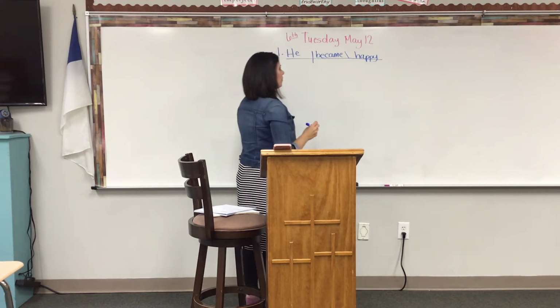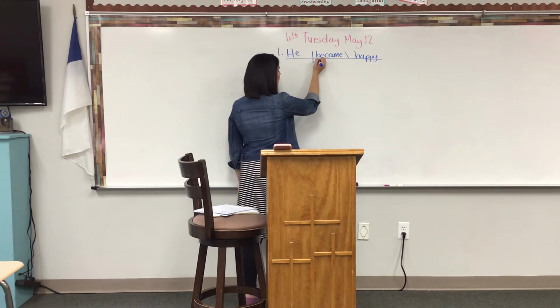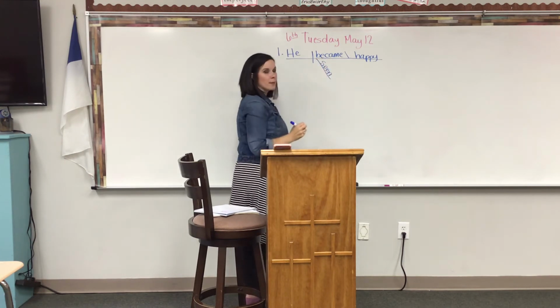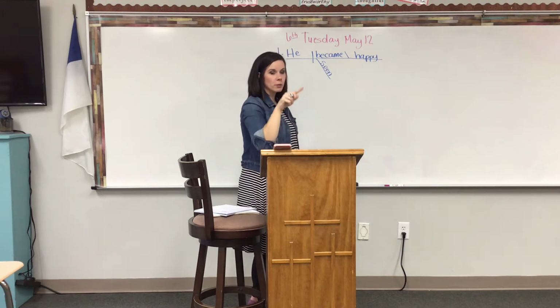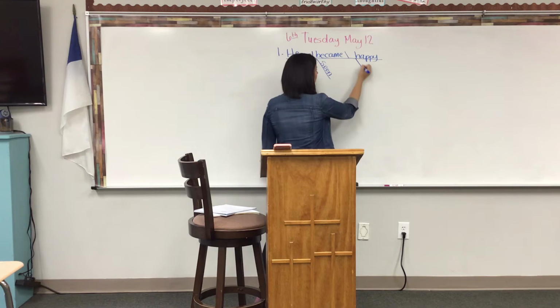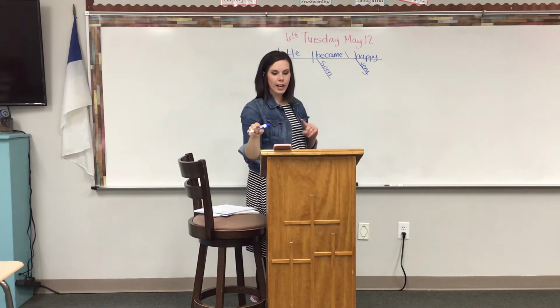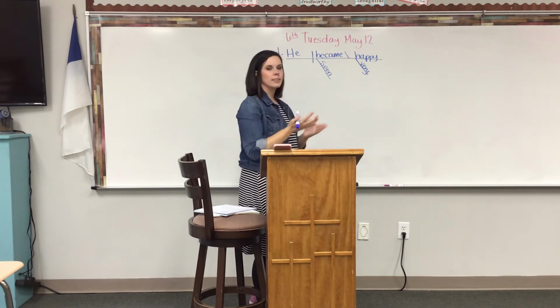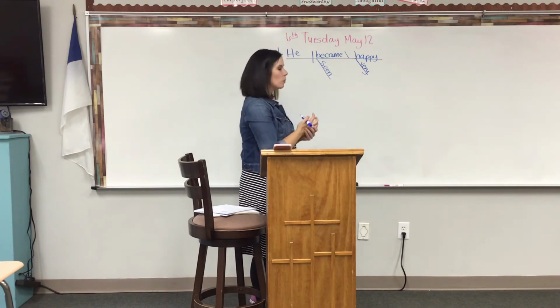It modifies became, so we put the adverb underneath the word that it modifies. So the word that you drew an arrow to, that's the word it goes under. Very, how happy? Very happy. Whatever the word you drew the arrow to is modified, that's the word it goes under. All right, so that's what number 1 looks like.